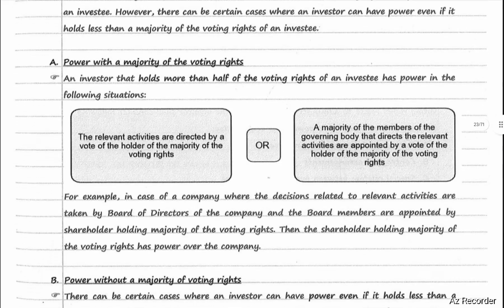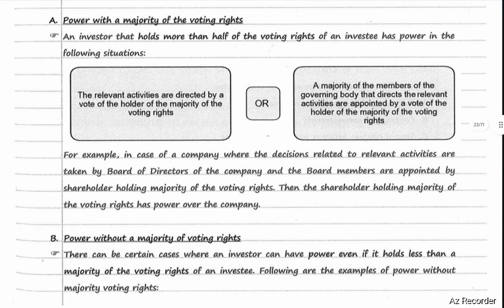Power with a majority of voting rights. An investor that holds more than half of the voting rights of an investee has power in the following situations. The relevant activities are directed by a vote of the holder of the majority of the voting rights, or a majority of the members of the governing body that directs the relevant activities are appointed by a vote of the holder of the majority of the voting rights.